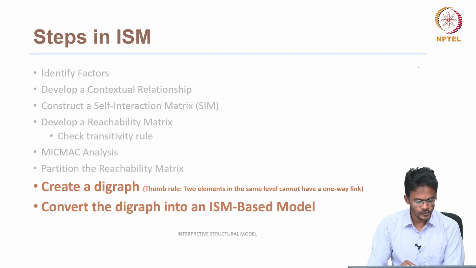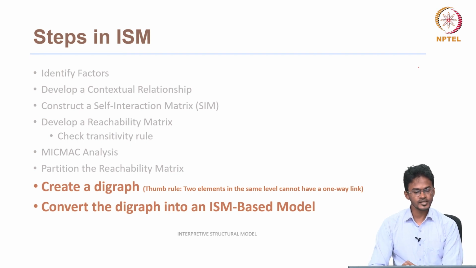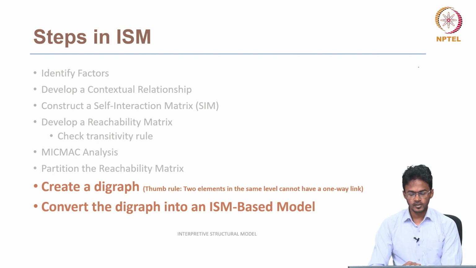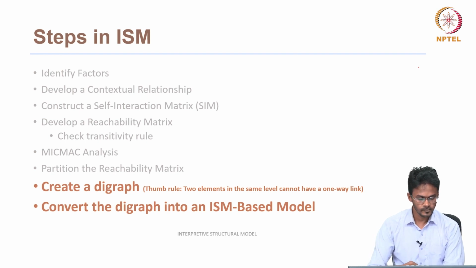The next step is to create a diagram. Based on the levels of all the factors, we have to create a diagram that shows the relationship or links between the factors. After creating the diagram, we have to check the thumb rule. The thumb rule is that if two elements are in the same level, they should not have a one-way link. If they have a one-way link, then we have to reconsider the factors, and we also have to reconsider the answers from the experts. Then we have to repeat the steps again and again.